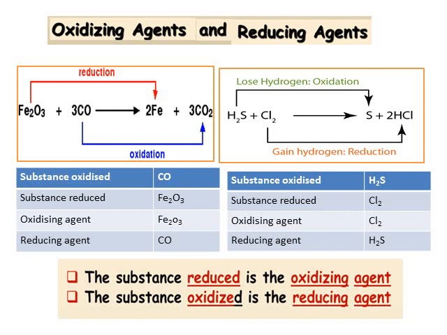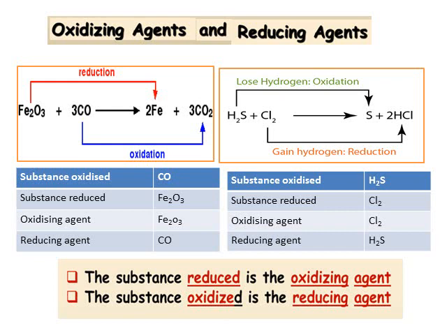Fe2O3 plus 3CO gives 2Fe plus 3CO2. Since CO is converted into CO2, carbon monoxide is converted into carbon dioxide after the addition of oxygen, this is oxidation reaction. And Fe2O3 is converted into Fe, that means removal of oxygen, so it is a reduction reaction. Now let us find out the substance oxidized and the substance reduced. Now in order to find the substance oxidized, take out the blue color arrow mark. Now what do you find on the reactant side?